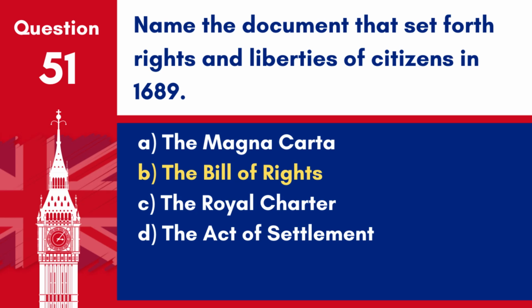Answer. B. The Bill of Rights. The Bill of Rights 1689 laid down limits on the powers of the Crown and set out the rights of Parliament and rules for freedom of speech in Parliament, the requirement for regular elections to Parliament, and the right to petition the monarch without fear of retribution.